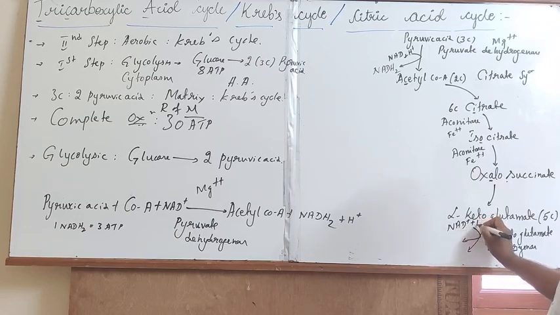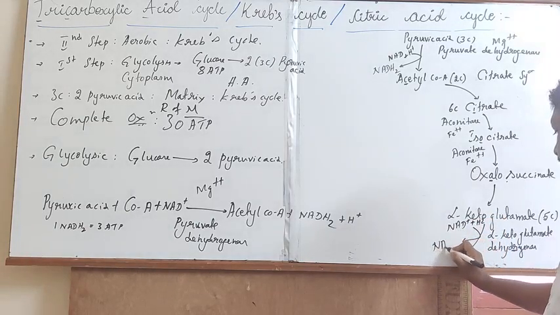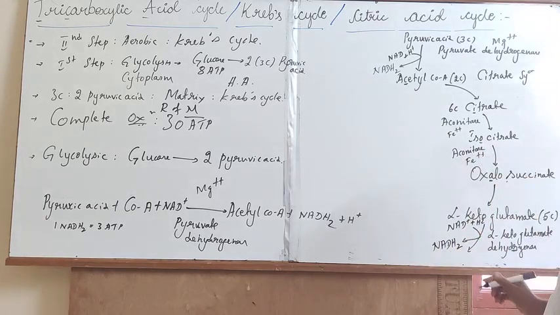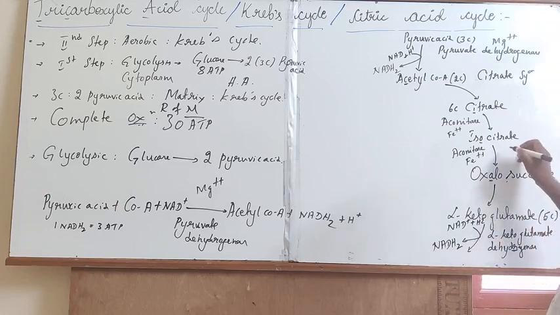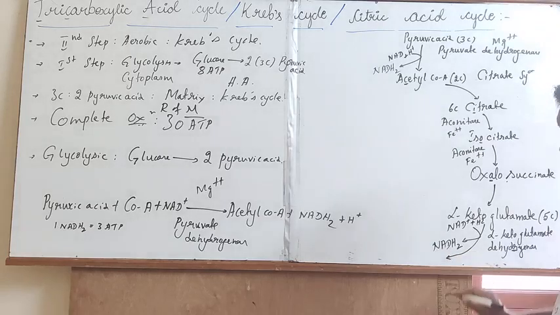will get converted into NADH2, which is actively synthesized. Later, again, even in this process, the alpha ketoglutarate, a 5-carbon containing compound, will get converted into 4-carbon containing